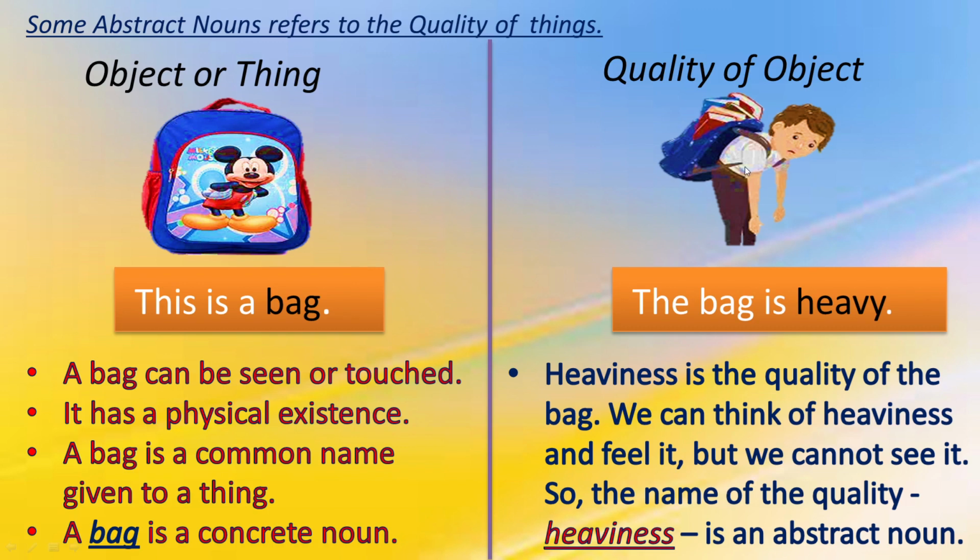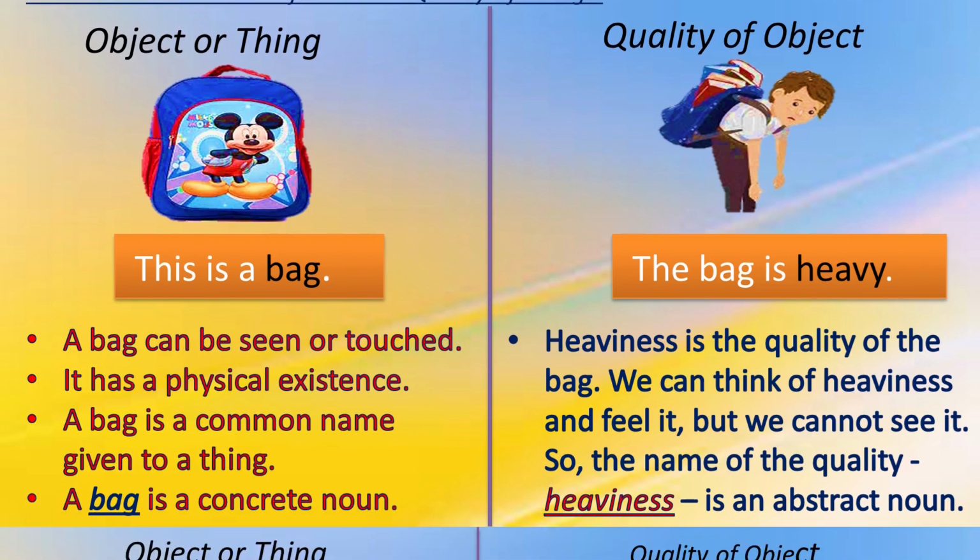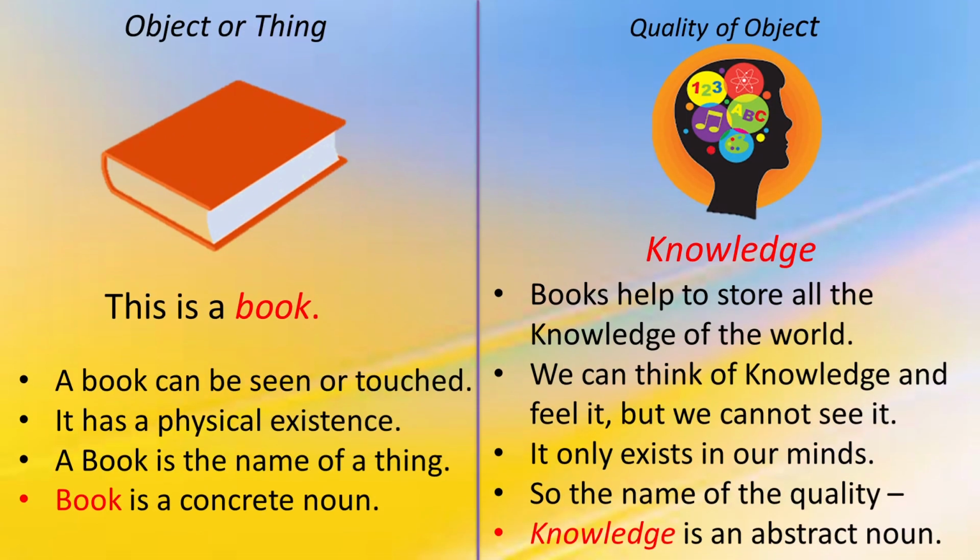Here, the boy can touch the bag and can see the bag, but he cannot see or touch the heaviness of the bag. He can only think of it and can only feel it. So, the word bag is a concrete noun and the word heaviness is an abstract noun. Let's see one more example of concrete and abstract noun.